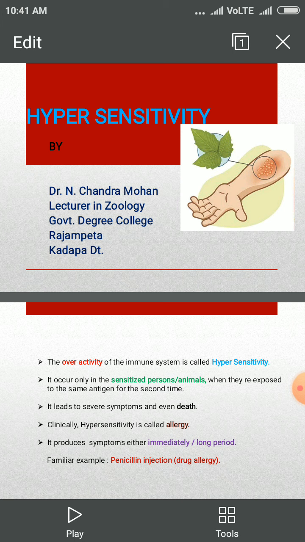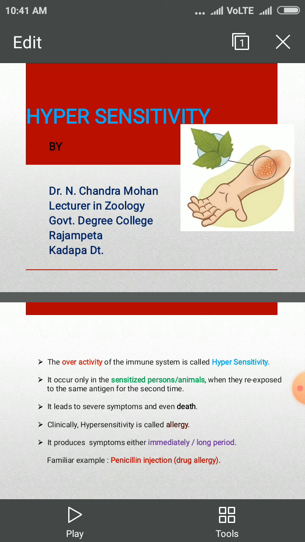But these hypersensitivity reactions do not occur in all persons or organisms. It occurs only in sensitized persons or organisms who are re-exposed to the same antigen for the second time.